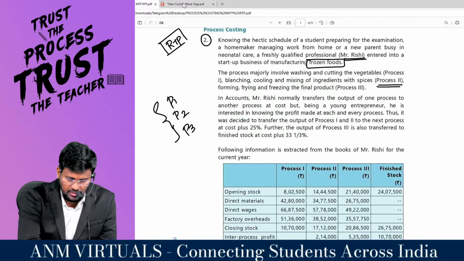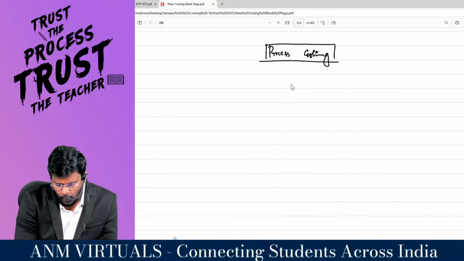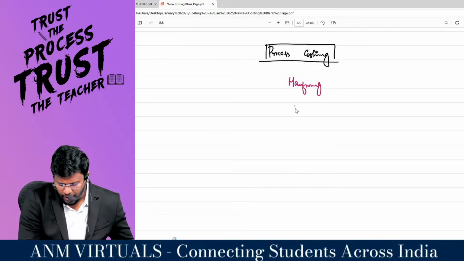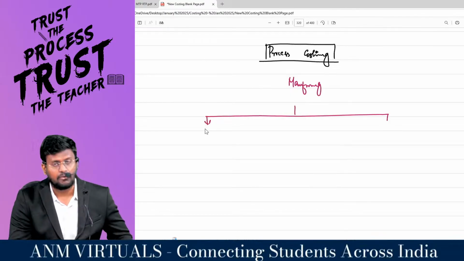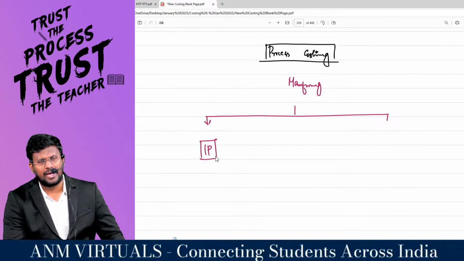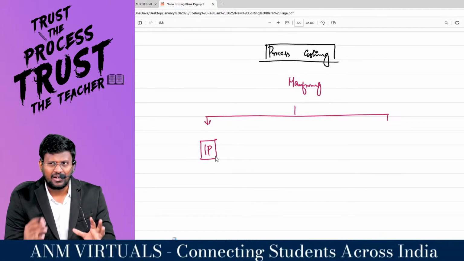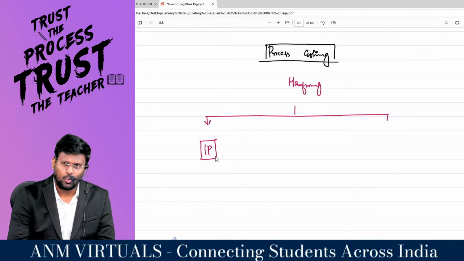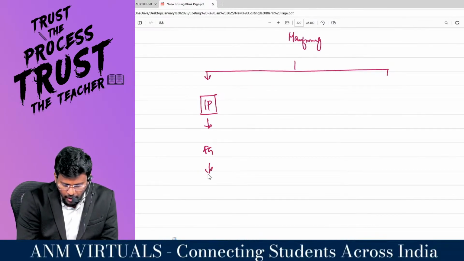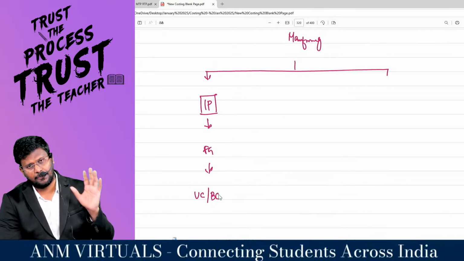My dear lovable students, just a quick highlight on what they are trying to say. For example, you are going to manufacture a product. So we are in the manufacturing sector. Sir, the manufacturing may take one process. By doing one process itself, if you get the output, that is, raw material is there, input is there, I will do a particular process on that. Only one process I will do, and I will get the finished goods. That means I will follow either unit costing or batch costing as the case may be.